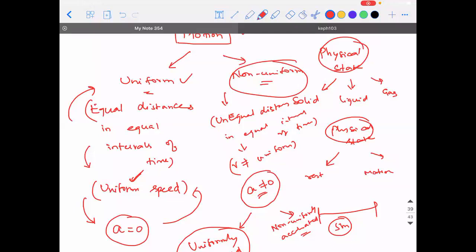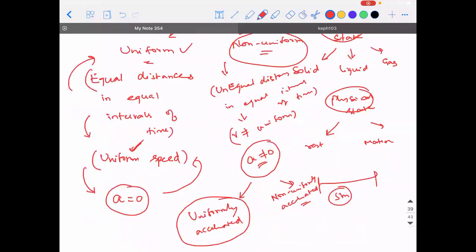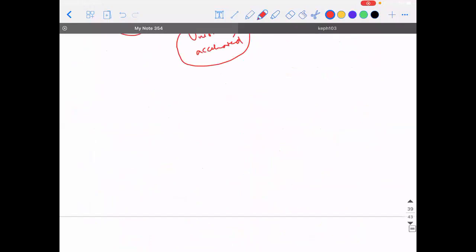Sir, but then even if the object moves at constant speed, at the start the speed will be 0. Not necessarily, the start need not be 0. Who are we to decide that at the start it is 0? Let's say there is a running race, there is a track that is set.